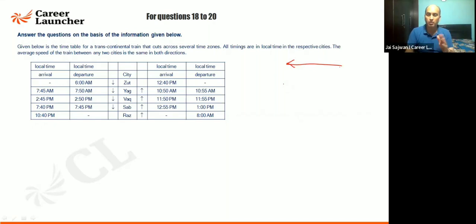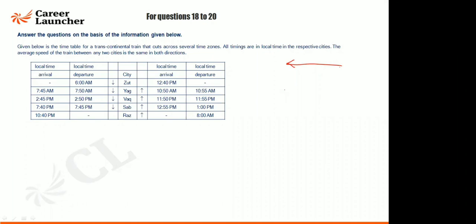We are taking Prayagraj time as the standard time. But if you look at the eastern to western part of India, there's a gap of 2 hours. Fine. So I hope you understand this. The train is moving at the same speed, so there will be no factor of speed here.